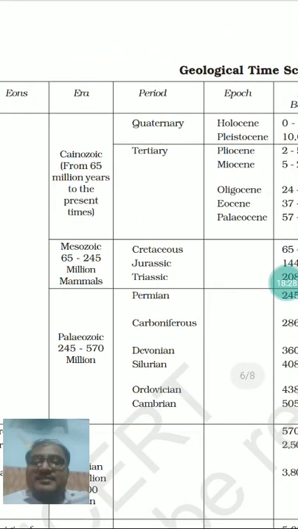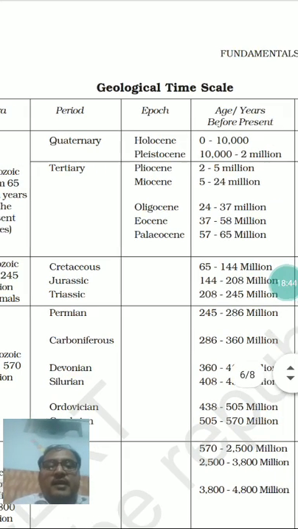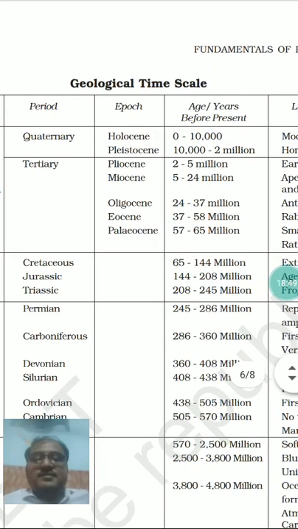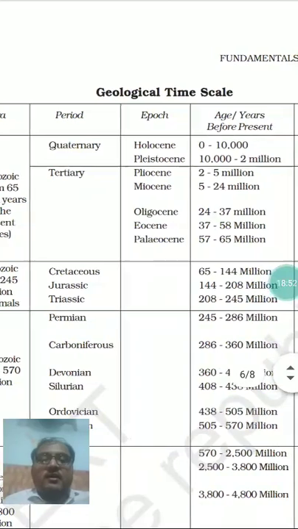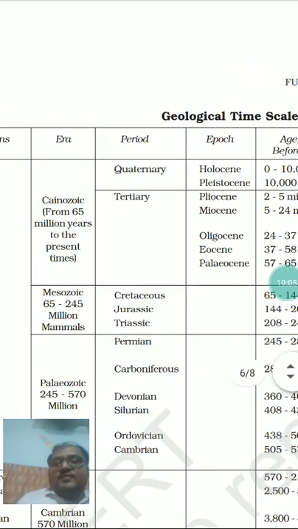Okay, then we entered into the Cenozoic era. This Cenozoic era exhibits only a single geological time period, the Tertiary, and it is divided into different epochs. The different epochs of this Cenozoic era are Pleistocene, Eocene, Oligocene, Miocene, and Pliocene. These are the different epochs of the Tertiary geological time period of the Cenozoic era.